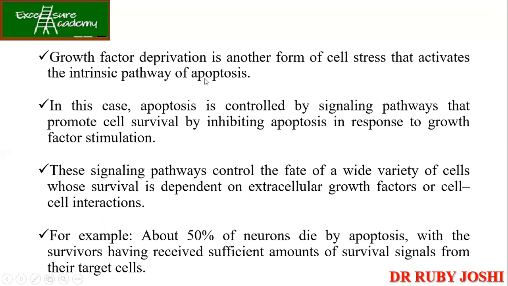So, growth factor deprivation is another form of cell stress that activates the intrinsic pathway of apoptosis. So, in this case, apoptosis is controlled by signaling pathways that promote cell survival by inhibiting apoptosis in response to the growth factor stimulation. Okay. Now, for example, 50% of neurons die by apoptosis, with the survivors having received sufficient amounts of survival signals from their target cell. So, what does it mean?